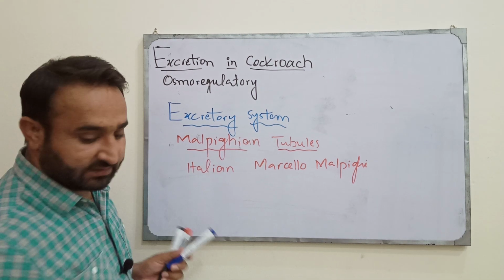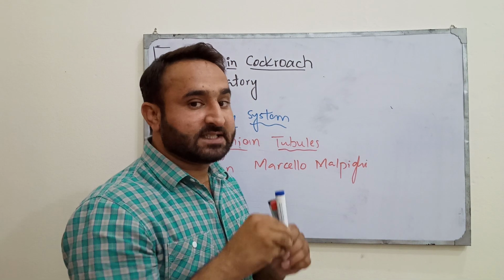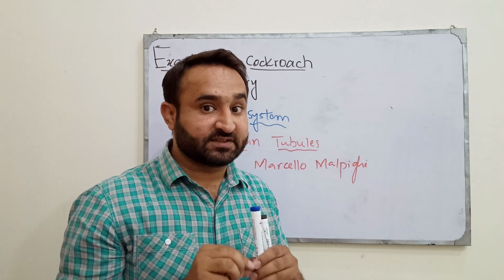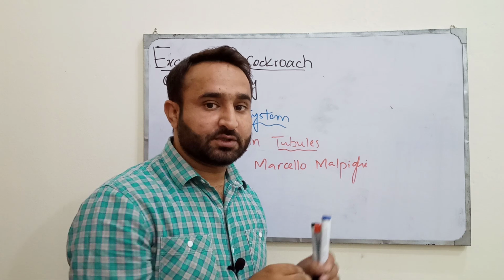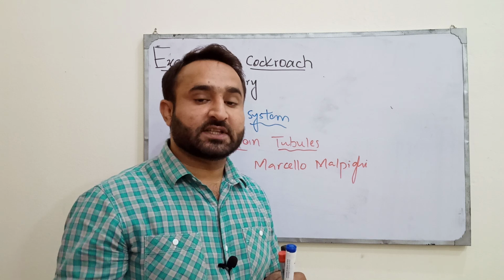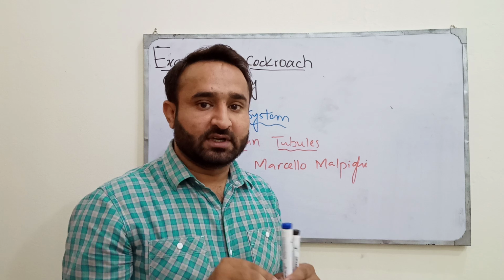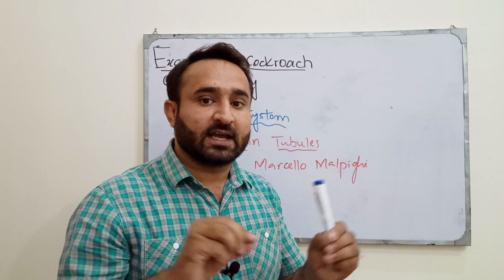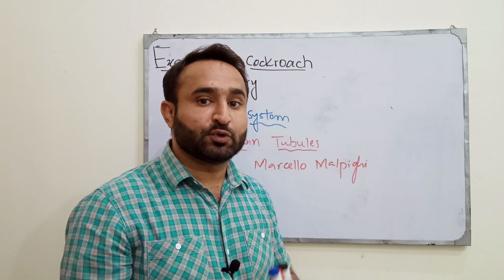Actually, these are the excretory tubules which are attached with the digestive system. I was talking about the distinctive excretory system in the insects or cockroach. What is the distinction? Their excretory tubules, the Malpighian tubules, are attached or associated structurally as well as functionally with the digestive system, with the nutritive system.